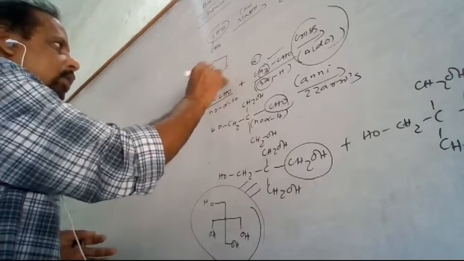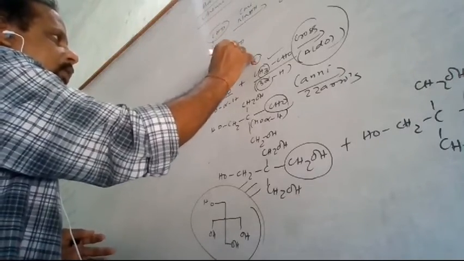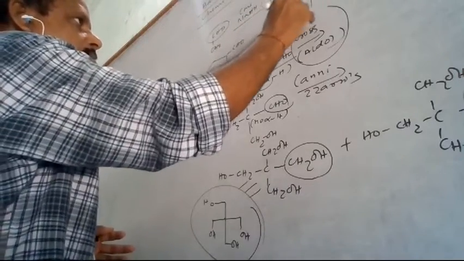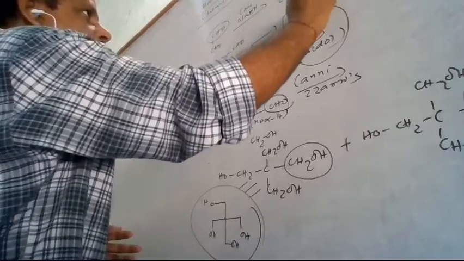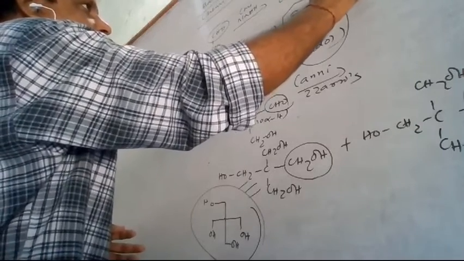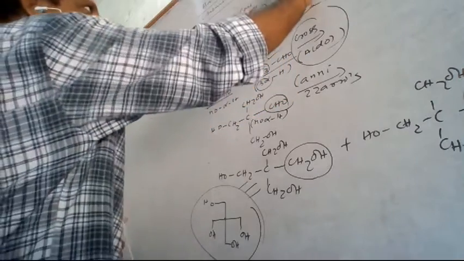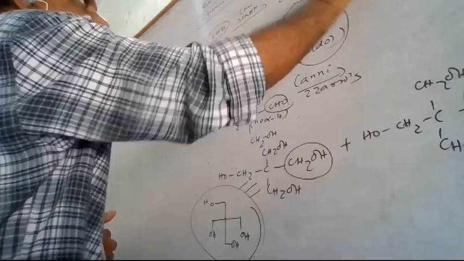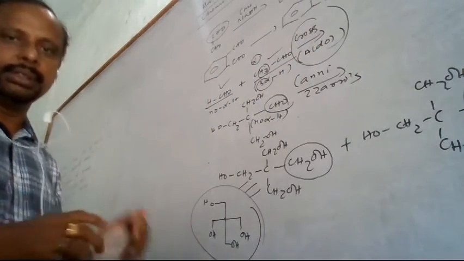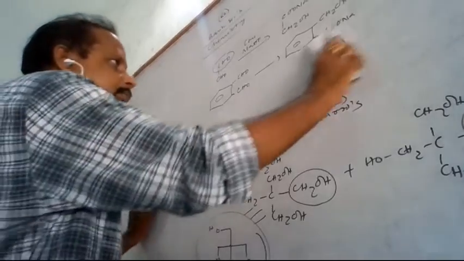Now you see this is the compound where two CHO are present. So what is the product you can write? One of the CHO will be converted to CH2OH and the other one will be converted to COOH, or if sodium hydroxide is there, to the sodium salt of the acid. This way, these are the self-Cannizzaro reactions.